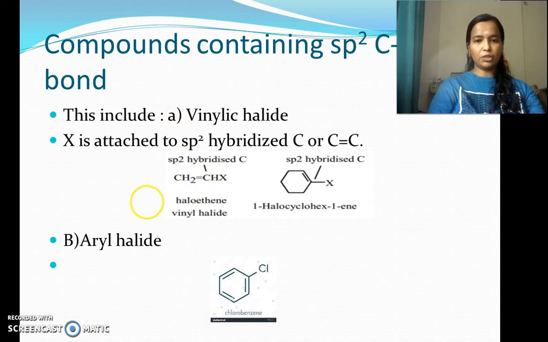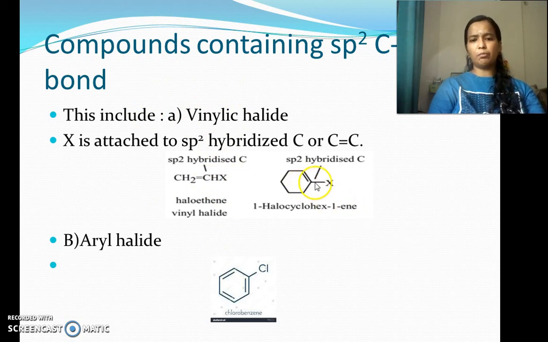Here in this example you can see the halogen atom is bonded to a carbon atom. Here there is a double bond, you can see the double bond with CH2. So this carbon atom is sp2 hybridized, and the halogen atom is directly attached to it.